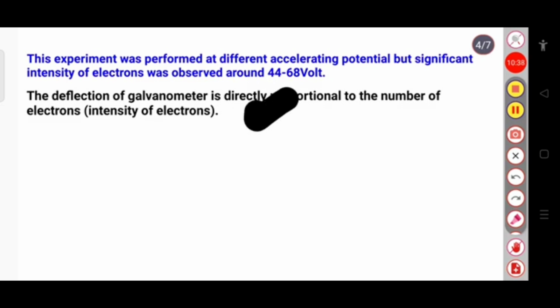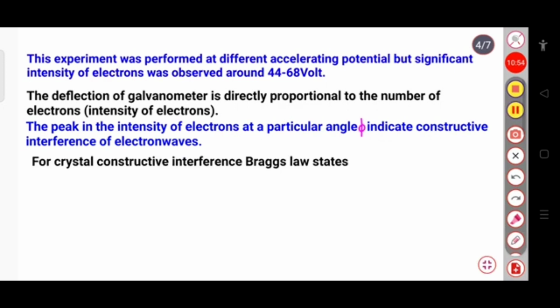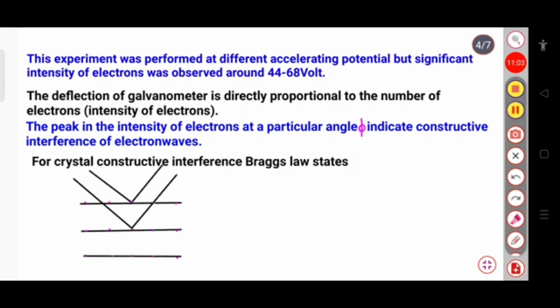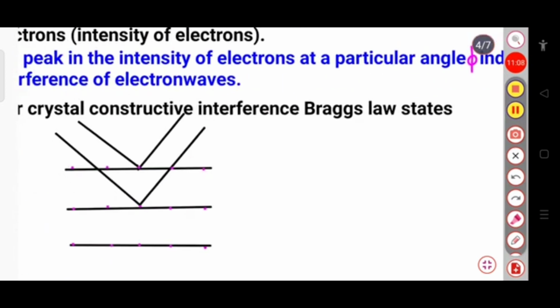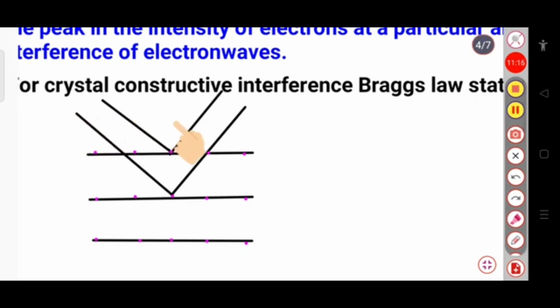So the deflection of the galvanometer is directly proportional to the number of electrons, that is the intensity of the electrons. And the peak in the intensity of the electrons at a particular angle indicates constructive interference of the electron waves. This applies to the crystal, or if we consider Bragg's law for the constructive interference of a crystal, suppose this is the plane and these pink dots are some electrons. When the incident light falls on this atom, or these electrons, it will get diffracted